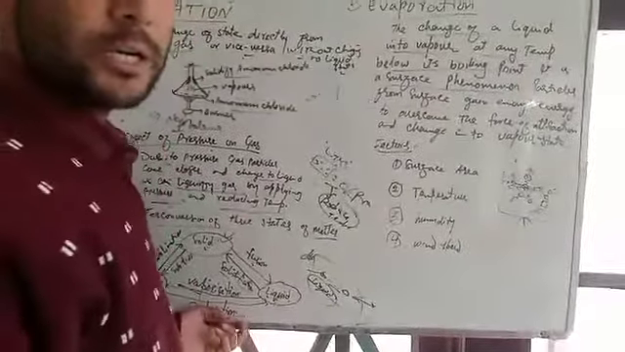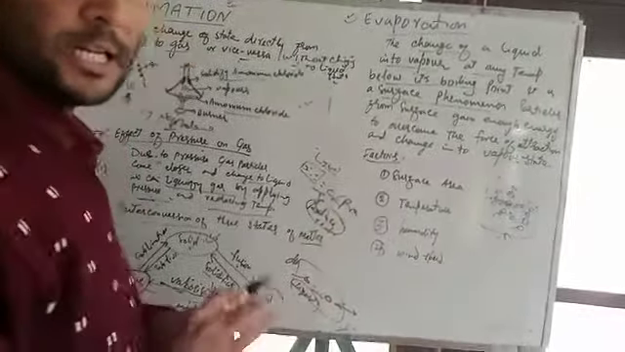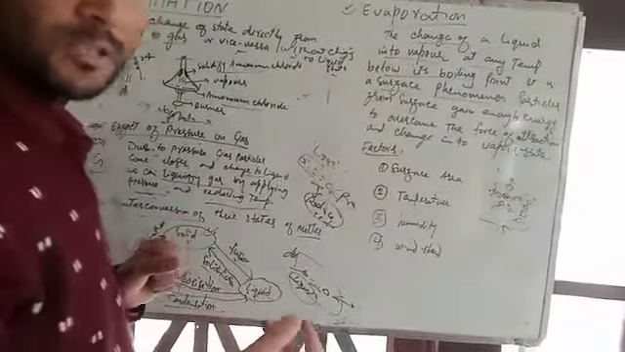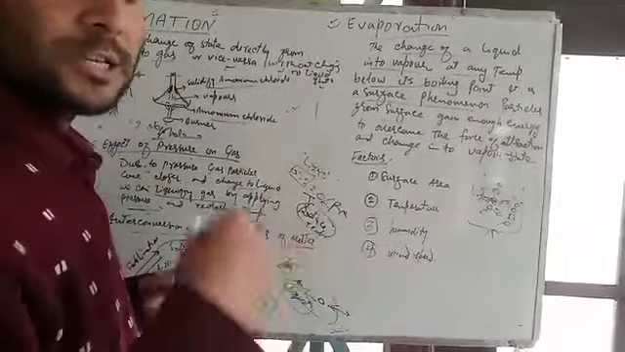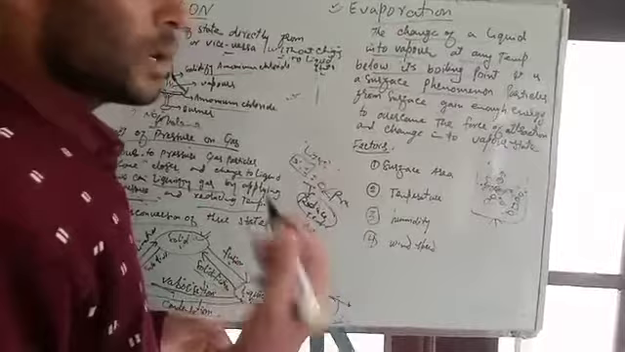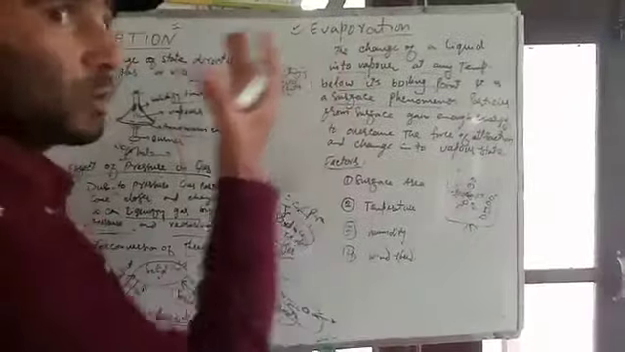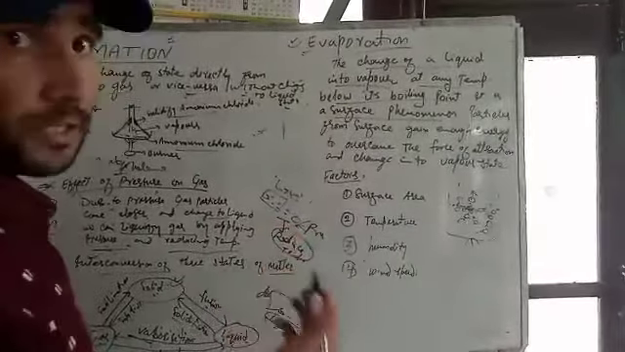Evaporation is a very important method. You might have seen that when your mother or sister washes your clothes, she spreads them on the wires so that the water present in the clothes gets evaporated and your clothes become dry. What are the factors which affect evaporation? There are some factors which affect evaporation.